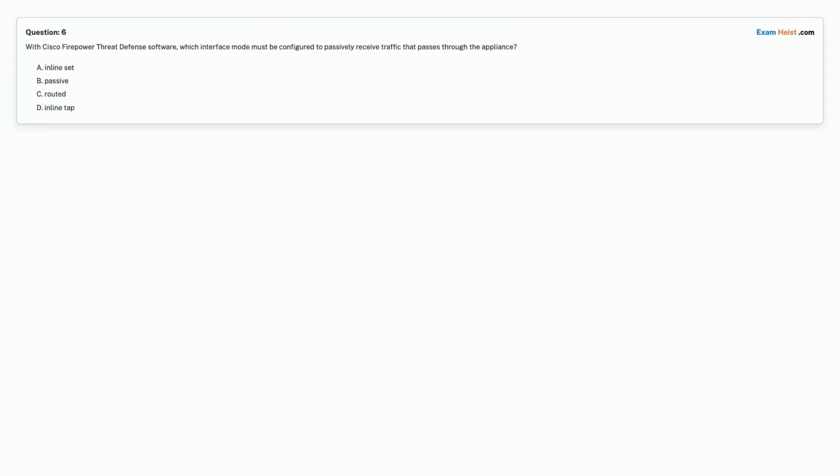Question 6. With Cisco Firepower Threat Defense software, which interface mode must be configured to passively receive traffic that passes through an appliance? Option A. Inline set. Option B. Passive. Option C. Routed. Option D. Inline tap. Choose the correct answer.